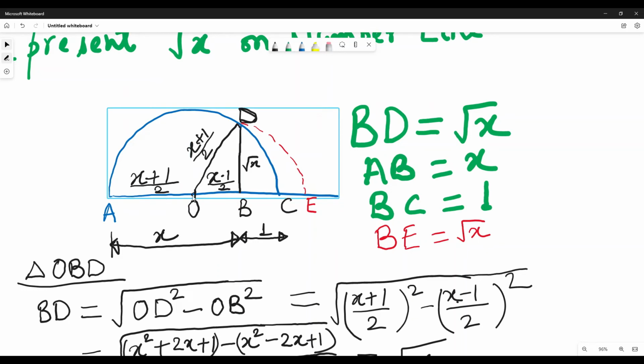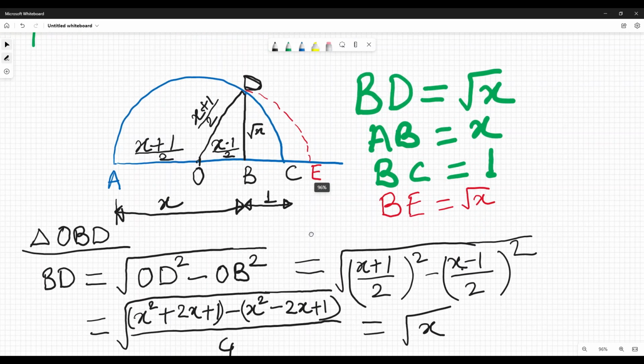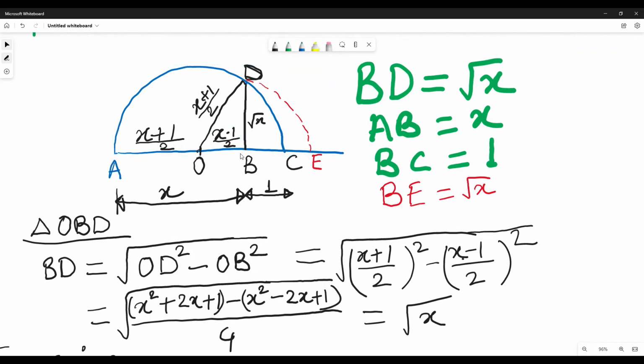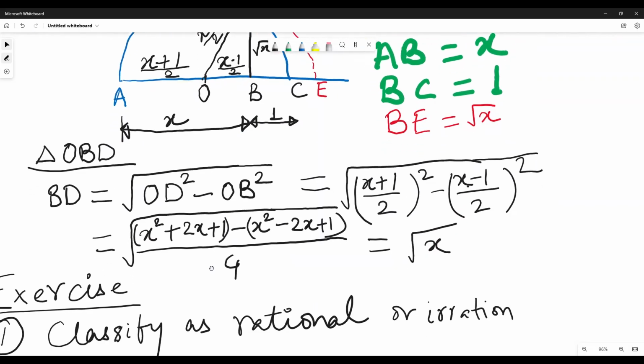And with this OA as a radius, we make a semicircle. And at the point B, where AB is equal to x, we make a perpendicular line. So we know this OD is (x plus 1) by 2, and OB, what will be OB? That will be (x plus 1) by 2 minus 1. So if you do that, it will become (x minus 1) by 2. You try to do it yourself. So on this triangle, this is (x plus 1) by 2, (x minus 1) by 2, and you try to find out this. Yeah, I have done this exercise, and it comes root x.